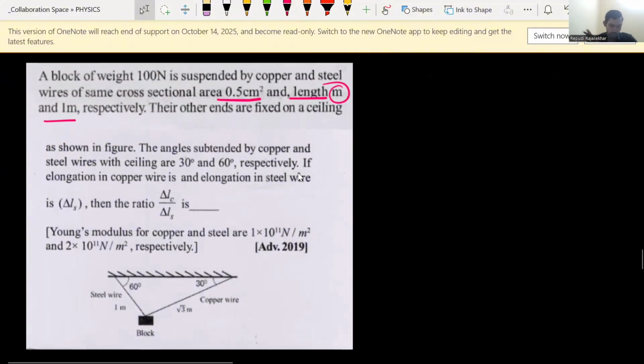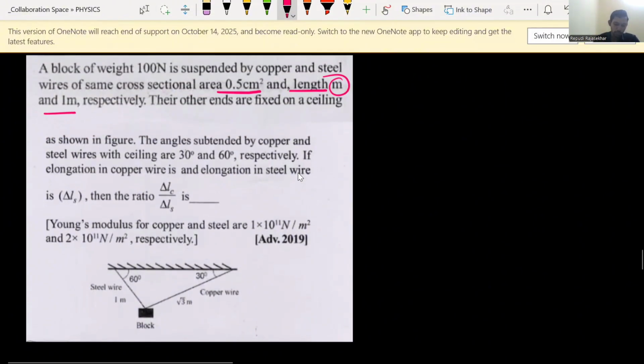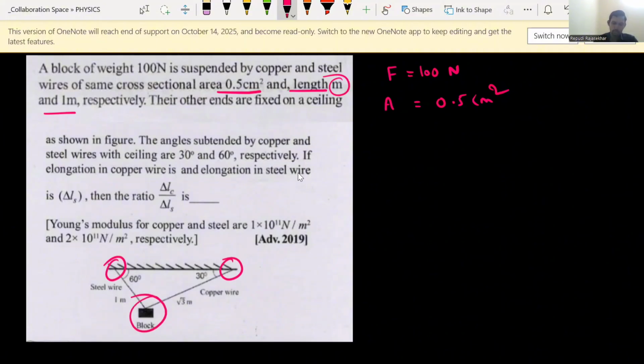Right, I'll just read the question once again. A block of weight 100 Newton means the force is given directly. How much is the force given? 100 Newtons. Suspended by copper and steel wires of same cross-sectional area. There are two wires, both having the same cross-sectional area, that is 0.5 square centimeters. We can convert this into meter square. Of course, we have to convert. And their lengths are also given. The other ends are fixed on a ceiling as shown in the figure. Means here the ends are connected to the ceiling and the other ends are connected to the block having weight 100 newtons as per the question.